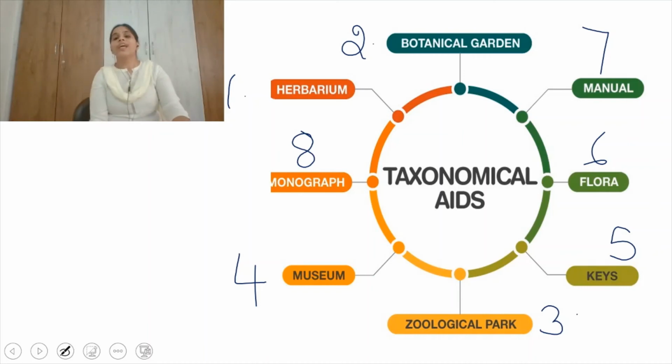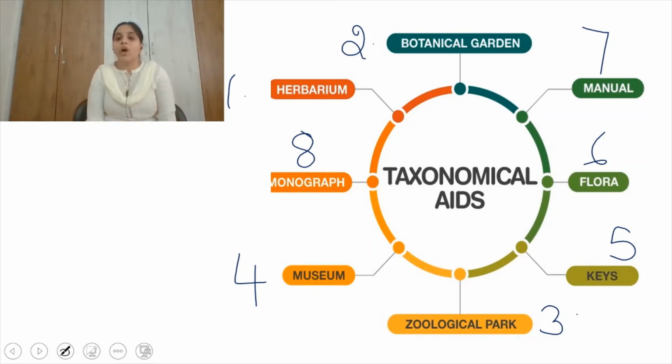The next one is botanical gardens. Botanical gardens have specimens of different kinds of plants. Botany means the study of plants. The garden contains different specimens of plants which are labeled with their botanical name and the family they belong to. They grow naturally in this garden.